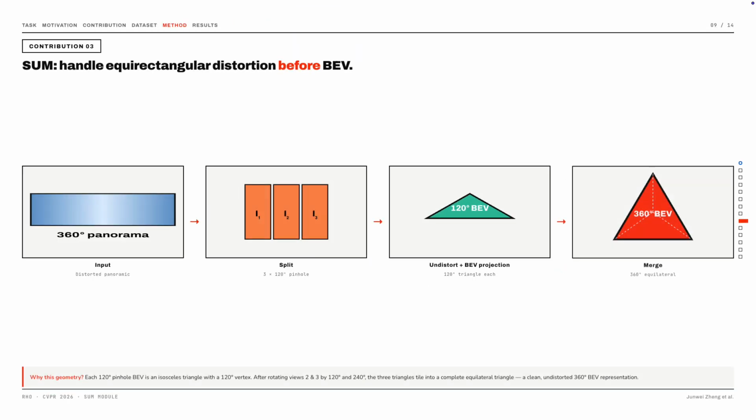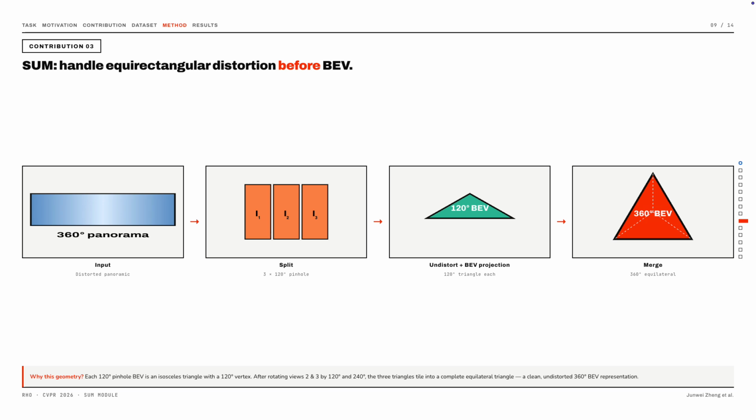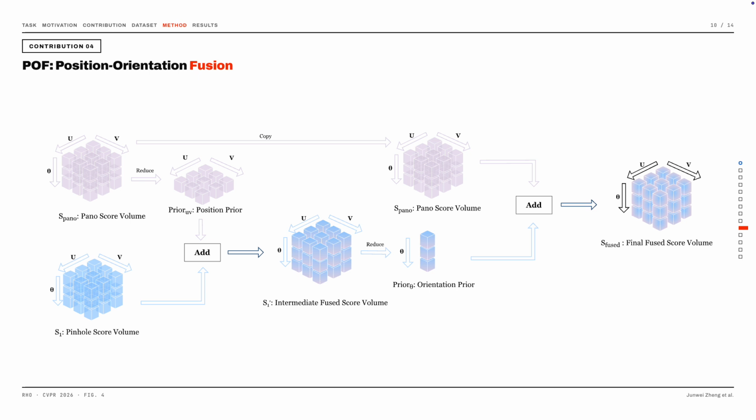The SUM module addresses equirectangular distortion. It first splits the panorama into 3 120-degree pinhole views, then undistorts each one and projects it into a triangular BV. Finally, it rotates and merges the 3 triangles into a single equilateral triangle. The POF module performs 2-stage mutual refinement. It uses the panoramic position prior to guide the pinhole orientation estimation, and vice versa, allowing position and orientation to